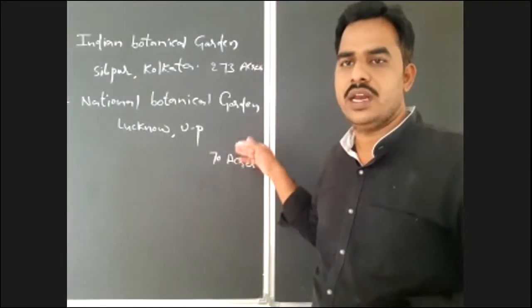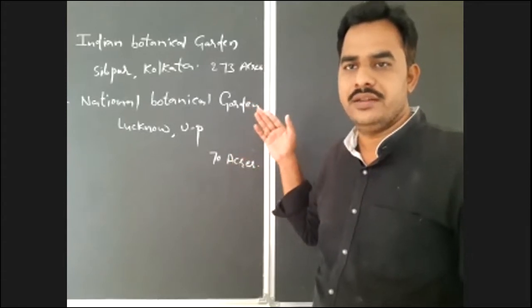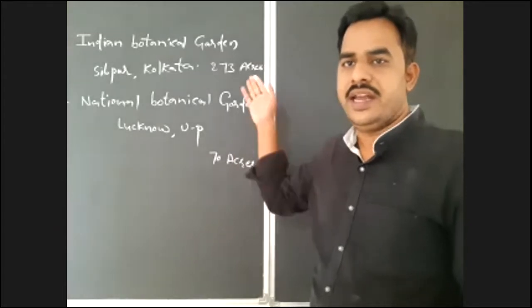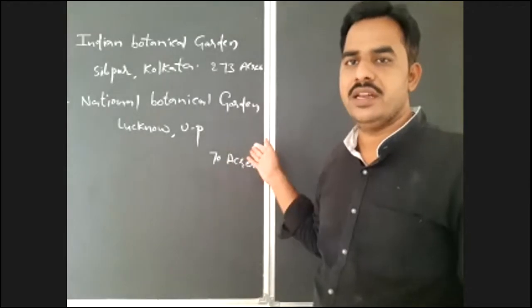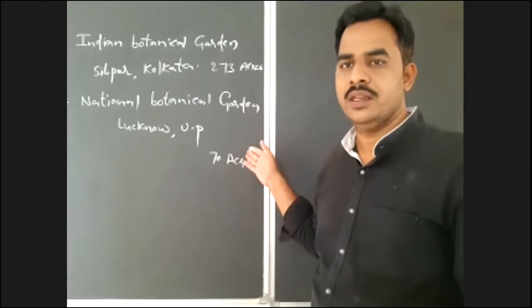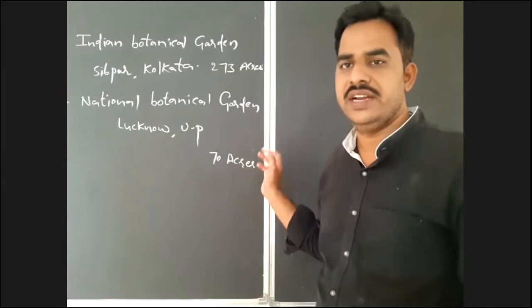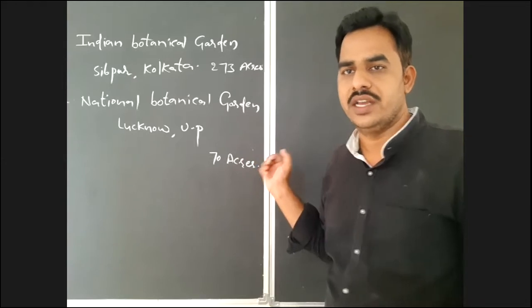So these two are important botanical gardens in India. One is Indian Botanical Garden, which is located in Sidhpur of Kolkata, occupying 273 acres of land. And after that, National Botanical Garden, located in Lucknow of Uttar Pradesh, about 70 acres.